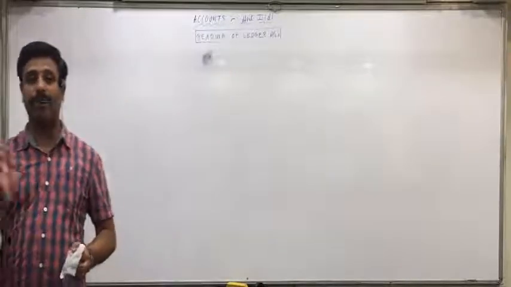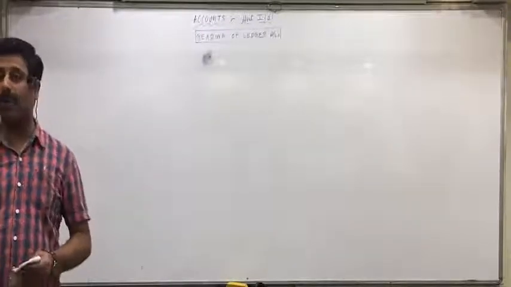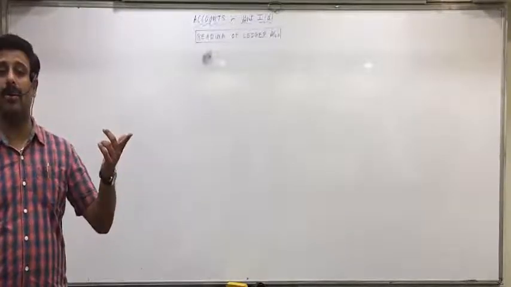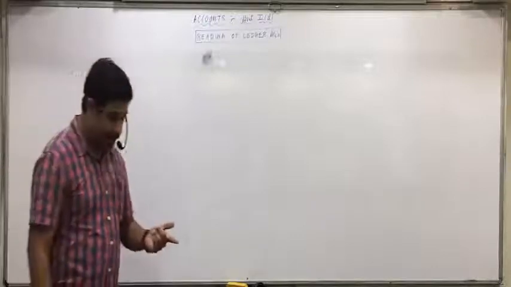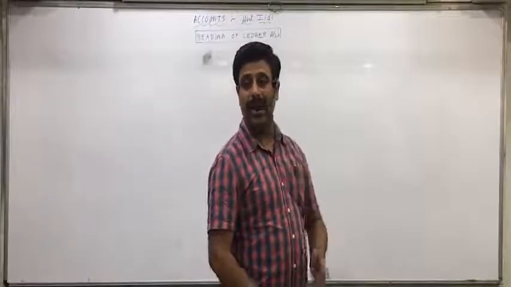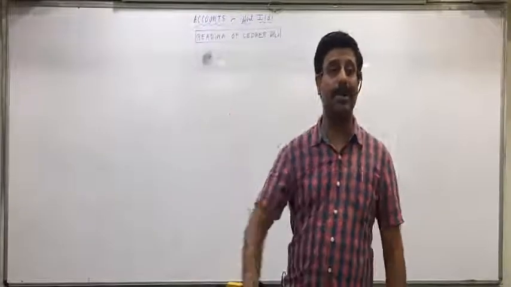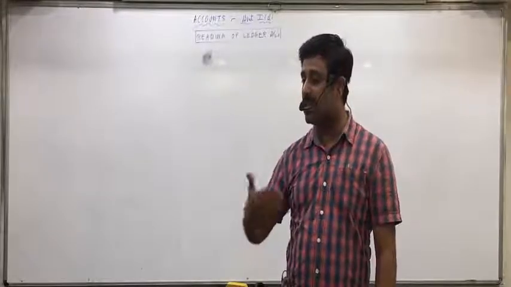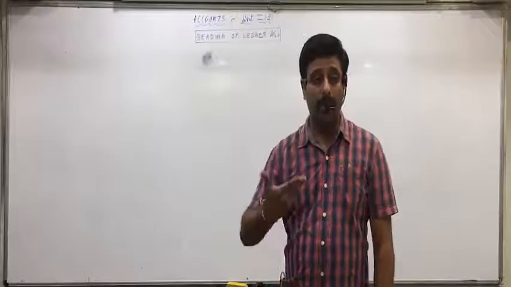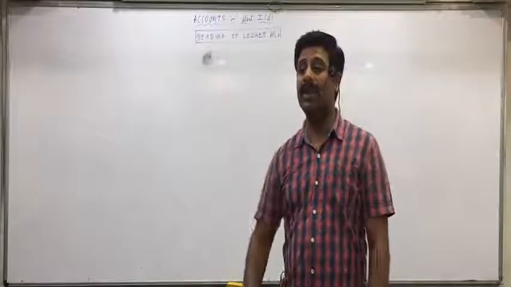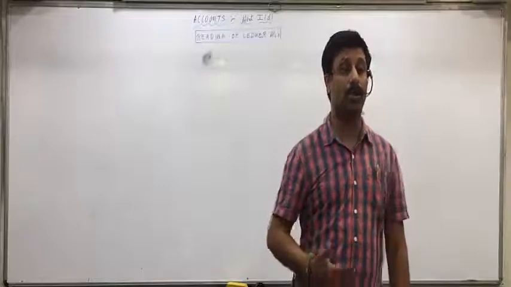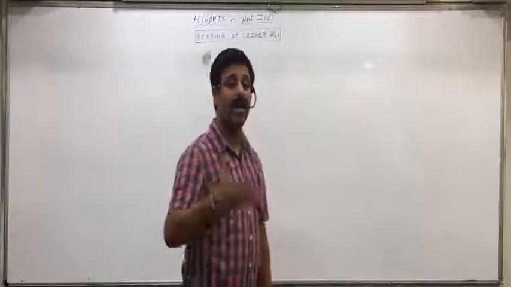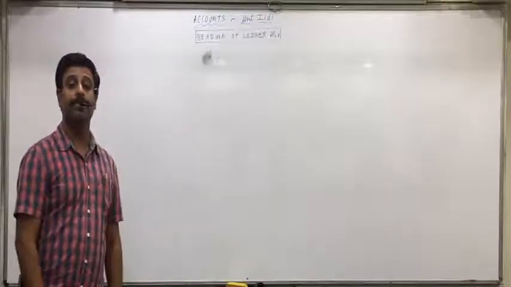First we have to interpret which account is given to you, which type of account it is: personal, real, or nominal. Then we have to interpret the rules of debit and credit. Based on that, we have to interpret each and every item of the debit side, what it indicates, and the credit side, what it indicates, what the opening balance is, and what the closing balance is. We have to identify if there is any error or mistake. If there is, we have to give a suggestion on how to rectify it.